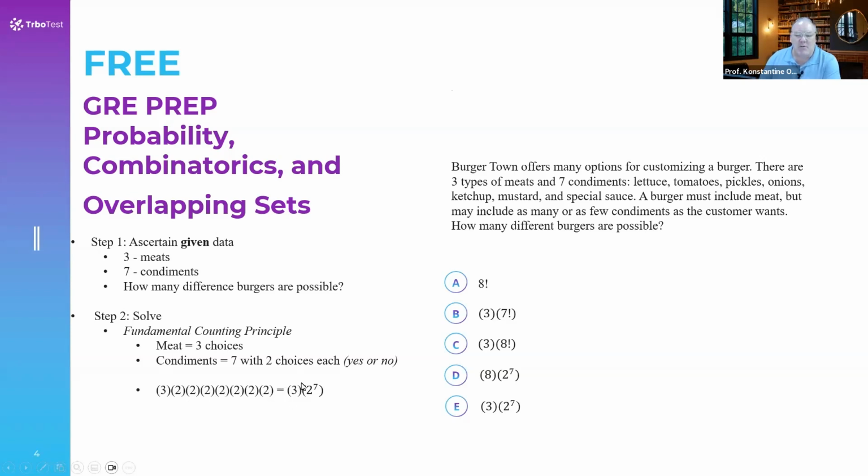So ultimately, it equals 3 times 2 to the 7th power. Again, 3 times 2 to the 7th power: the number of meat choices times the number of condiment choices. So the answer, of course, is E, 3 times 2 to the 7th.